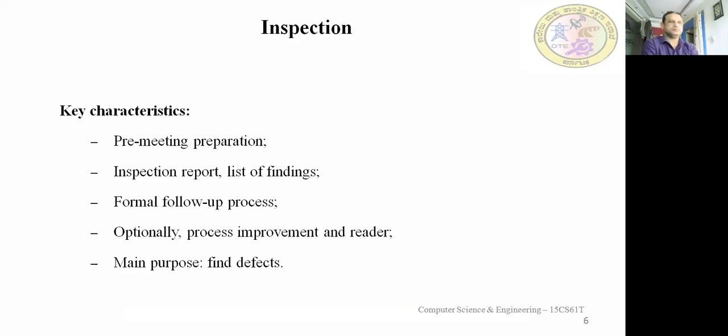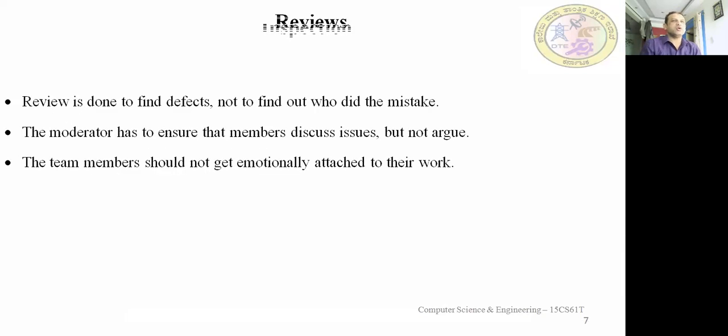Pre-meeting preparation, inspection report, list of findings, formal follow-up process, optionally process improvement and reader, main purpose: find defects. So this is the role of the inspection team. They need to prepare, they give the report of what they have found out, and then they need to follow up on that also. The main purpose of inspection is to find the defects. Fine.